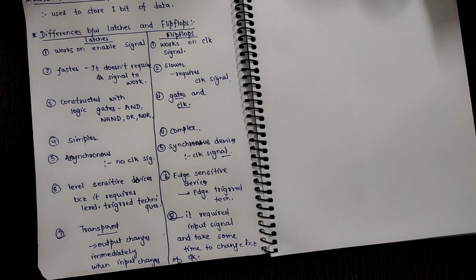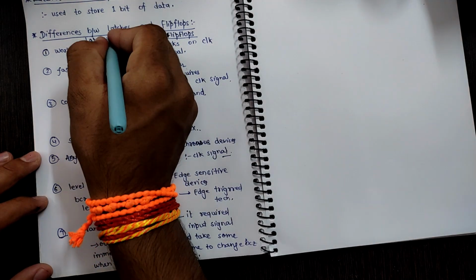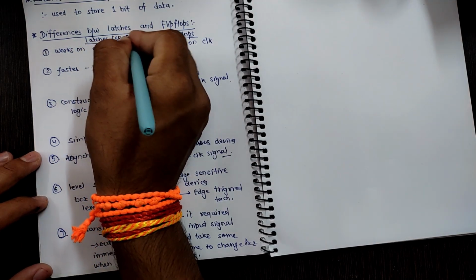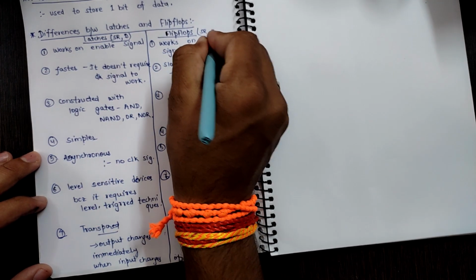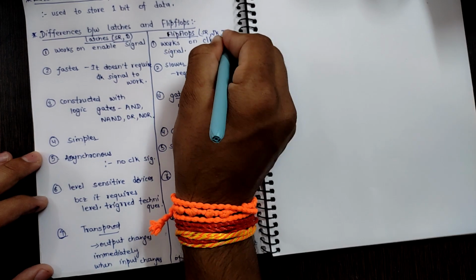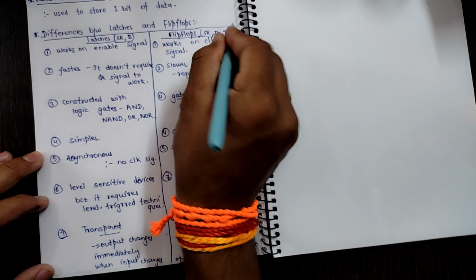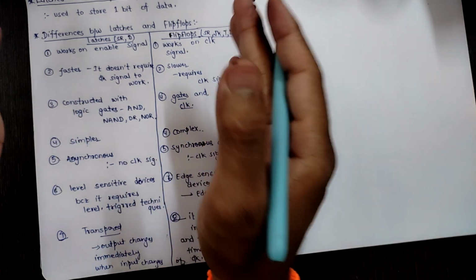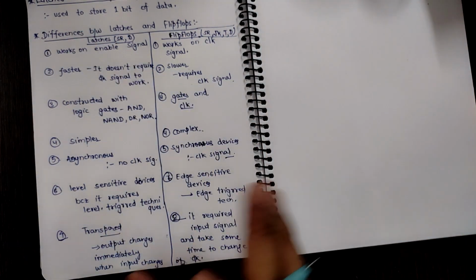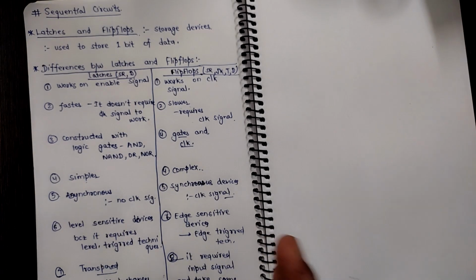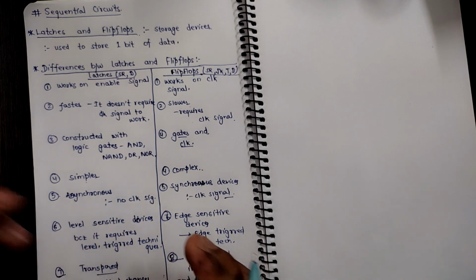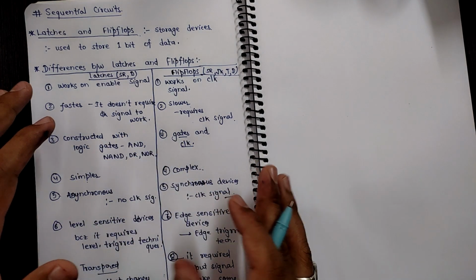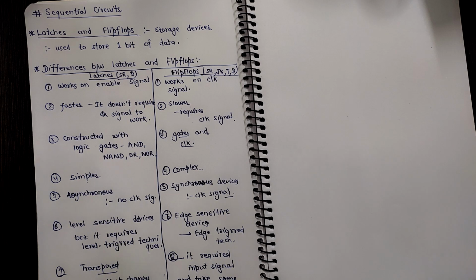Examples of latches are SR latches and D latches. Examples of flip-flops are SR flip-flops, JK flip-flops, T flip-flops and D flip-flops. So in this video we have cleared up the differences between latches and flip-flops. In upcoming videos we will talk about them in detail so that every concept is clear to you, and we will try to summarize everything. That's it. Thank you for watching this video.